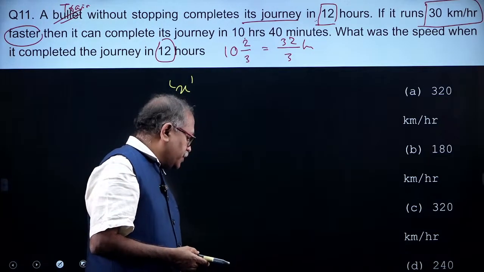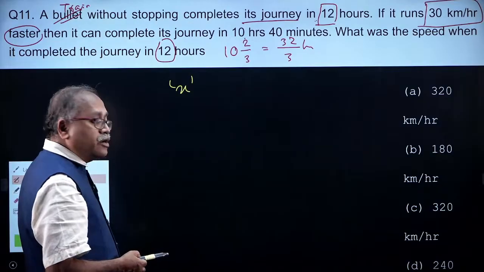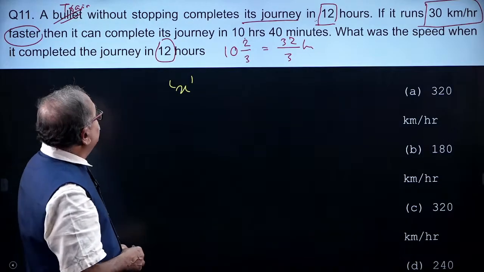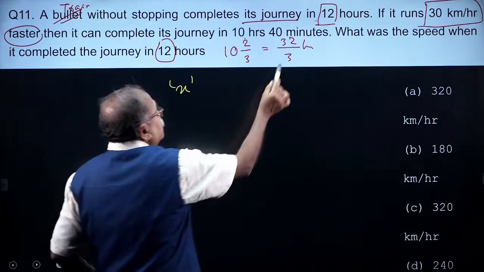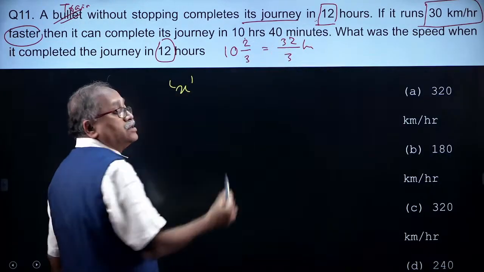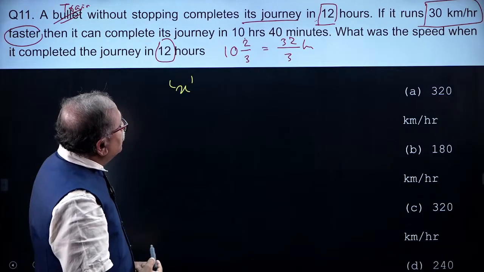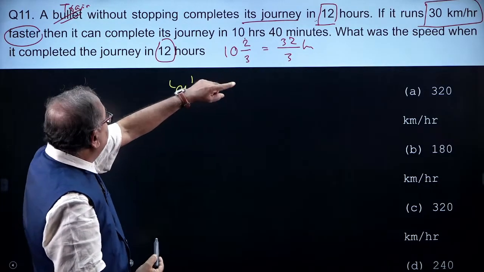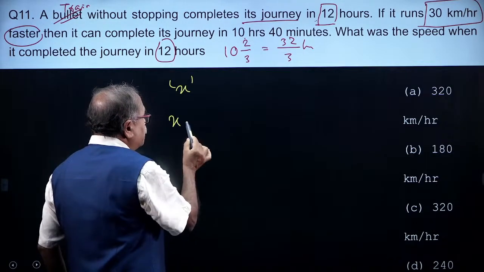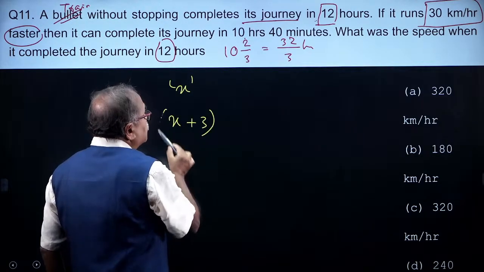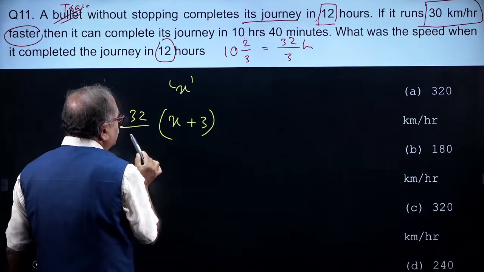Wow. I don't know if it is correct or not, but let me start writing. Initially the speed is x, for 12 hours, so the distance is speed into time, 12x. And if it runs 30 km faster, that means x plus 30, then how much time does it take? That is 32 by 3.